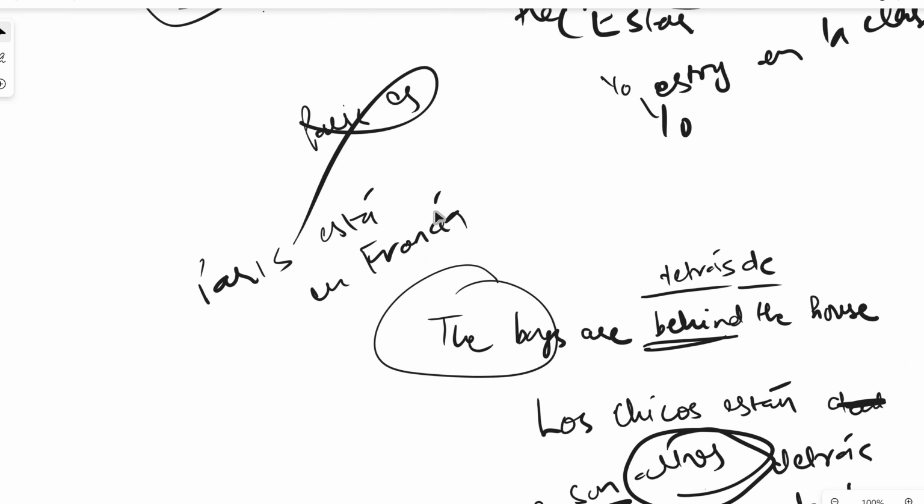Now there are some adjectives you can use both ser and estar with, and according to the verb that you're using with the adjective, the meaning of that adjective will change. For example, happy is feliz. But if I say yo estoy feliz, that means I'm happy right now. I'm in a happy state right now.